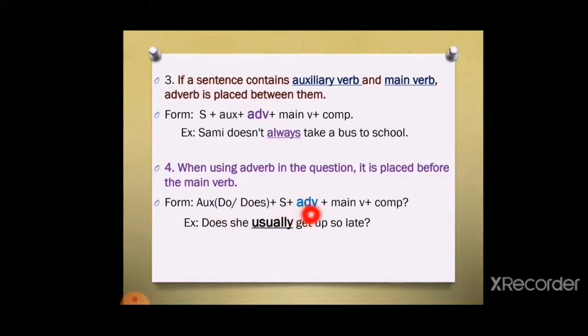Subject, adverb, plus main verb, plus complement. Here, we have example: does she usually get up so late? Where is the main verb here? Yes, the main verb here is get up, and usually comes before the main verb. In a question, the adverb is placed before.